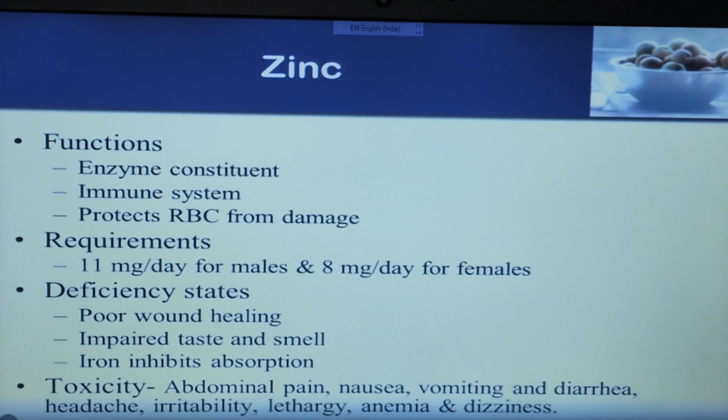Impaired taste and smell. Iron inhibits absorption. Toxicity, when the concentration of zinc is high, includes abdominal pain, nausea, vomiting and diarrhea, headache, irritability, lethargy, anemia and dizziness. Food sources that contain zinc are meat, seafood, legumes and whole grain.